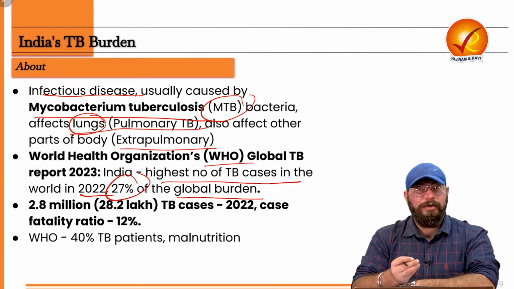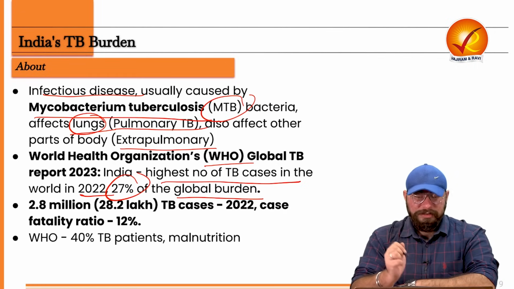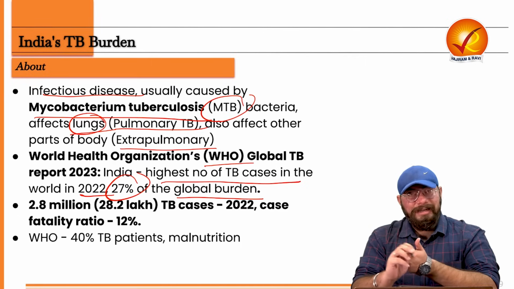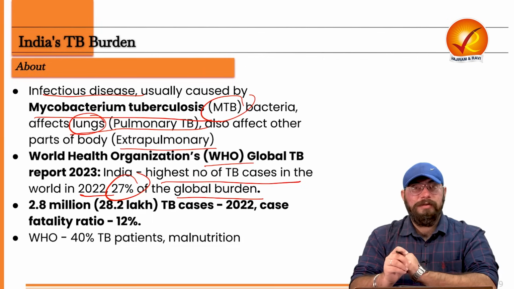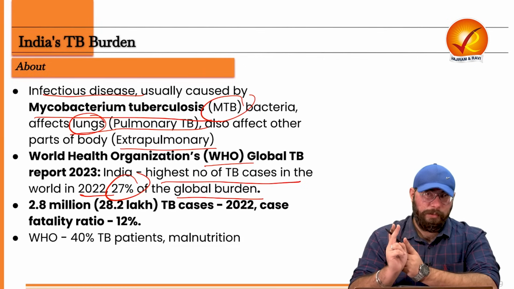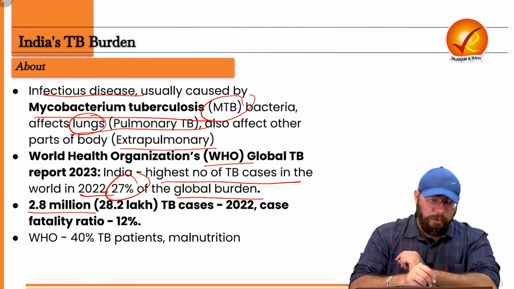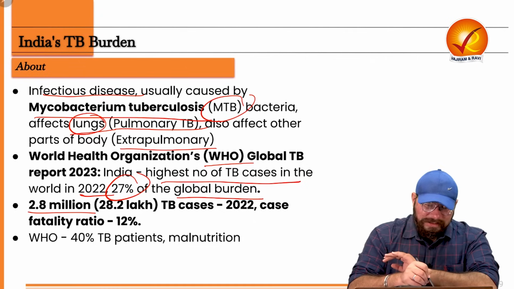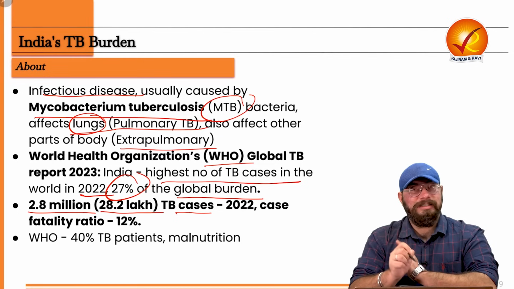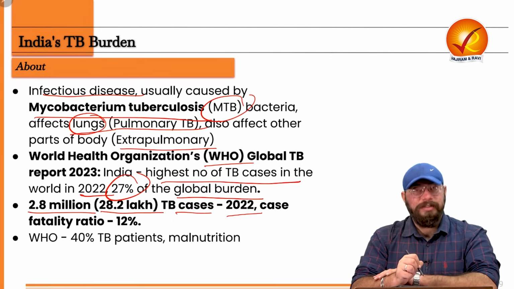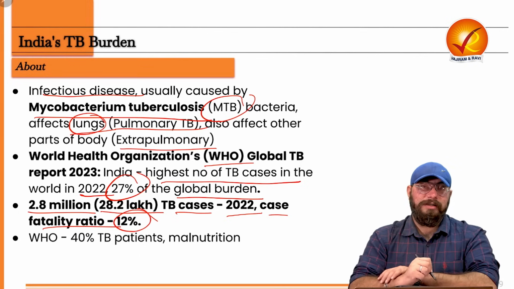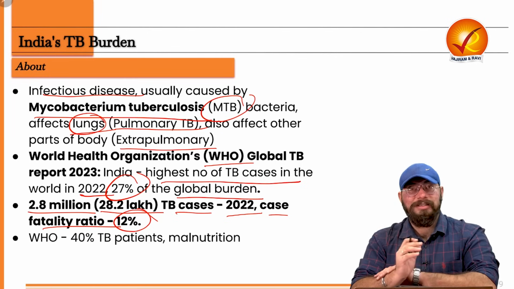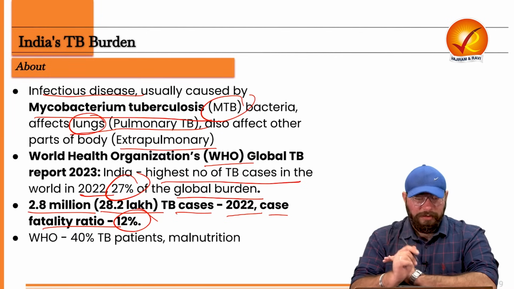So if a question comes in your mains examination, at least you would be able to answer that according to the WHO Global TB Report of 2023, India has the highest burden of TB in the entire world. And India constitutes 27% of the global cases of TB. And this 27% is close to 2.8 million cases. That means 28.2 lakh TB cases in India were reported in the year 2022, right? And the case fatality ratio is 12%, right? So this is related to India's TB burden, that is, what is the burden of tuberculosis in our country.